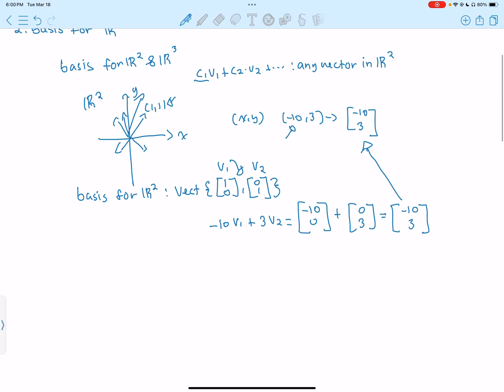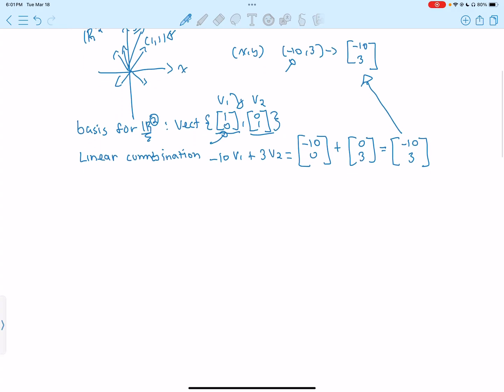So essentially, the goal of the basis is that it spans the whole space. If we do a linear combination, and this is important, of the vectors, we have to be able to find any single vector or matrix in the space. This is R2, so this is of second degree. That is why we have two vectors in our basis.